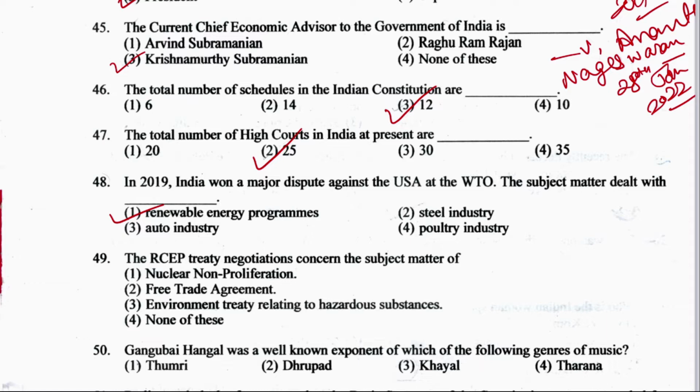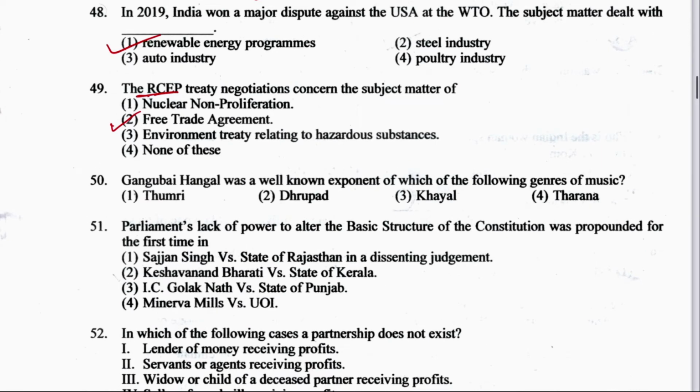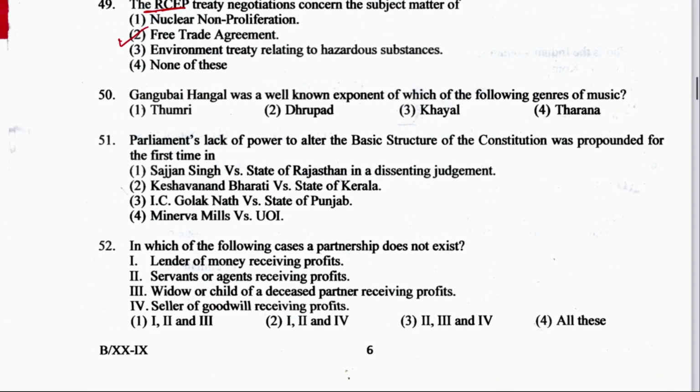The RCEP treaty negotiations concern the subject matter of nuclear non-proliferation, free trade agreement, environment treaty relating to hazardous substances, or none of the above. First of all, what is RCEP? It is Regional Comprehensive Economic Partnership. Its treaty negotiation subject matter was free trade agreement. Right answer is option number 2, free trade agreement. Now next question, question number 50.